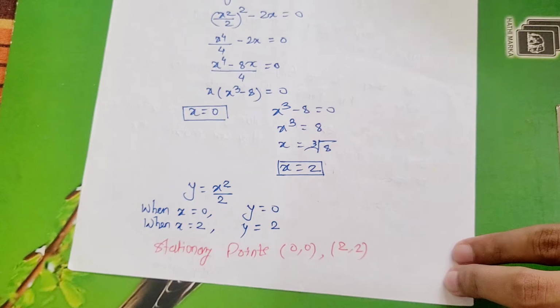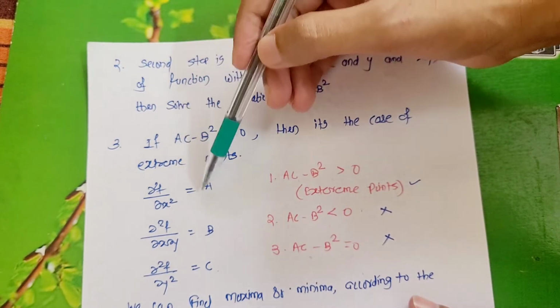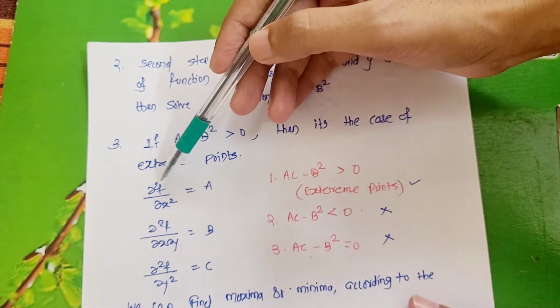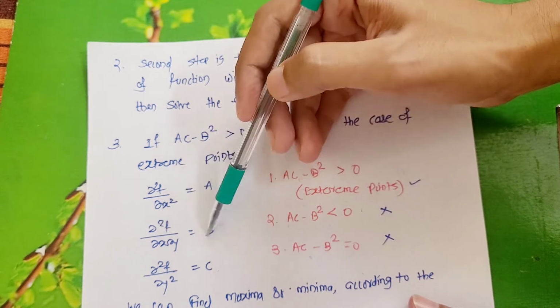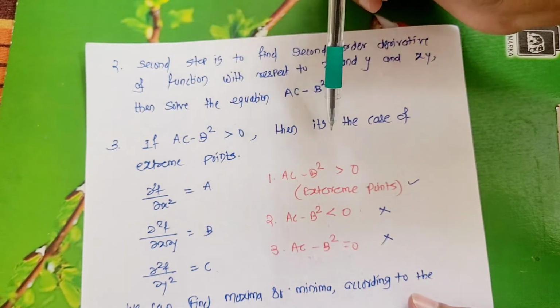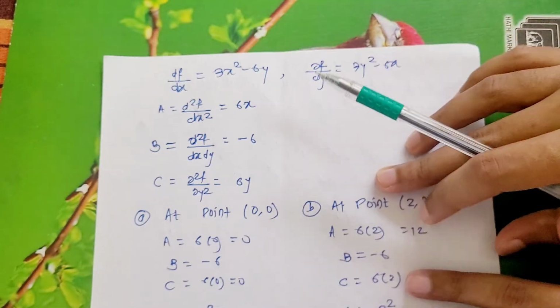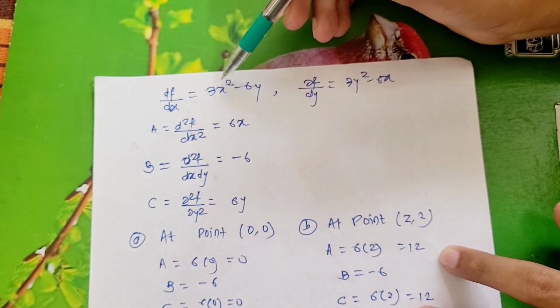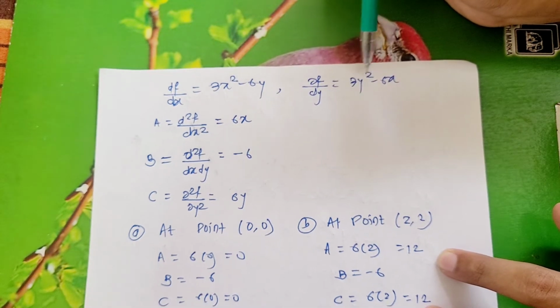Now if you remember the steps, we need to solve stage number 3. After getting the extreme points, you need to find the a value, b value and c value. What is the a value? Del square f by del x square, del square f by del y square, and del square f by del x del y. That is nothing but A, B, C, and you need to find the relationship AC minus B square. So look here. This is my function: del f by del x is 3x square minus 6y, the first order derivative, and del f by del y is 3y square minus 6x.